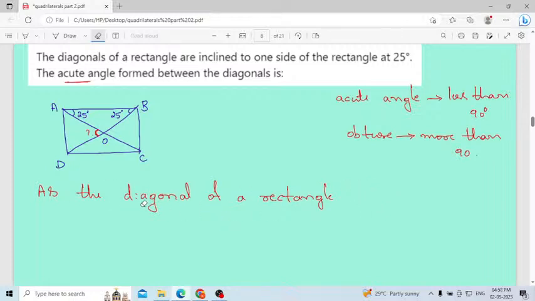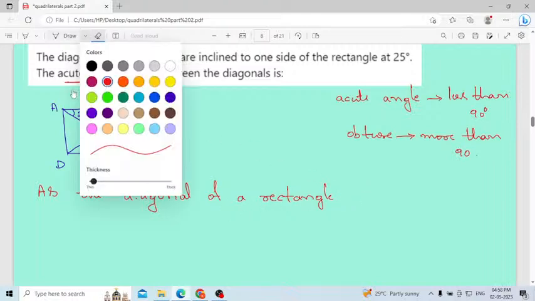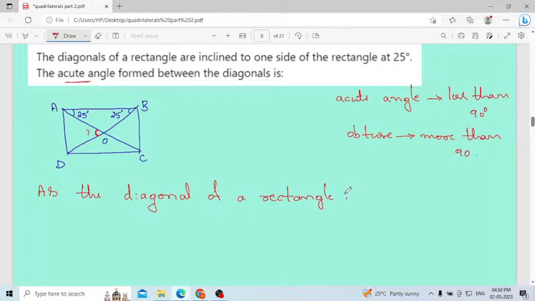As the diagonals of a rectangle intersect, they intersect each other. Yes, you can see both the diagonals intersect each other.